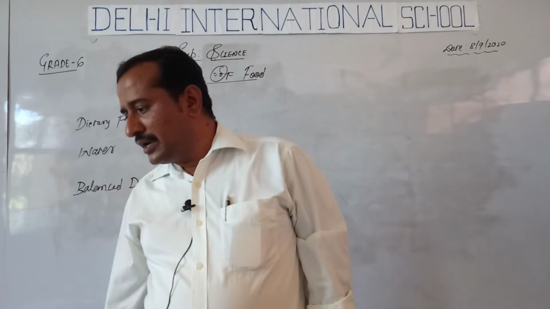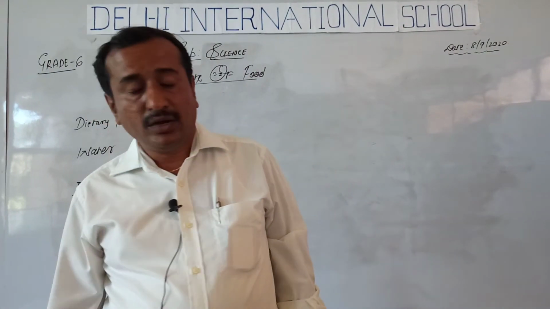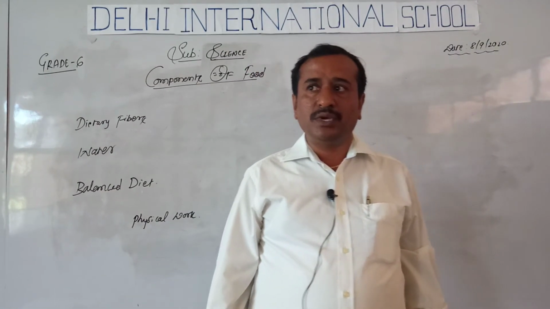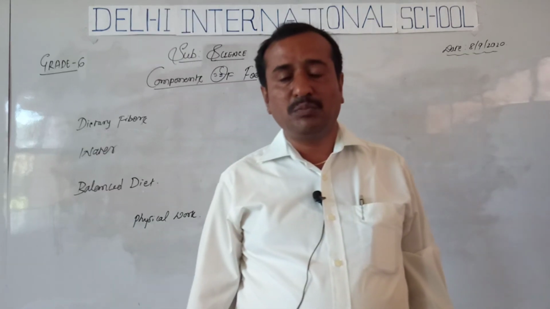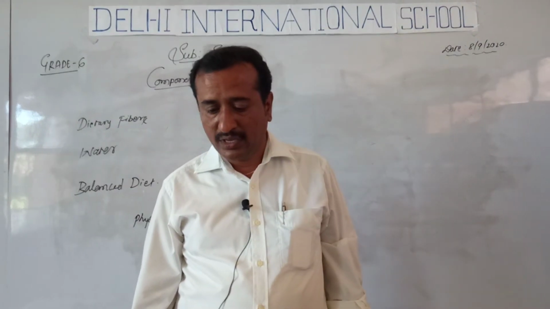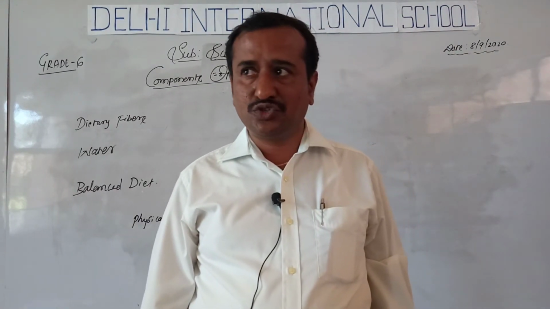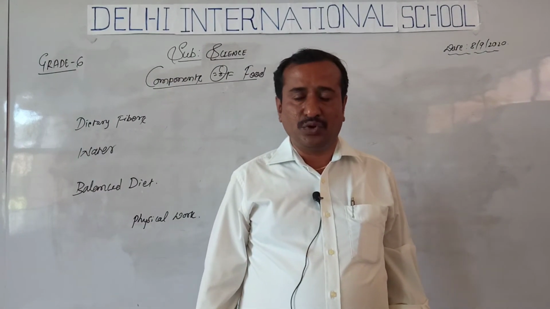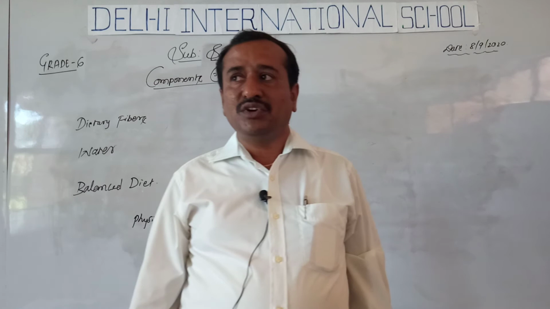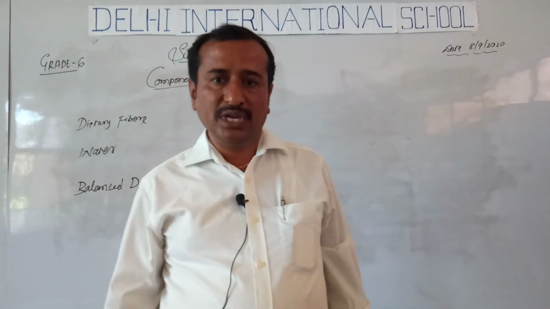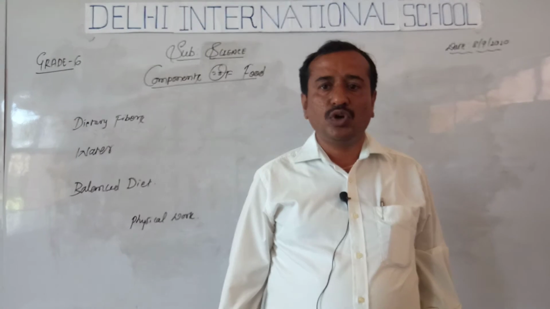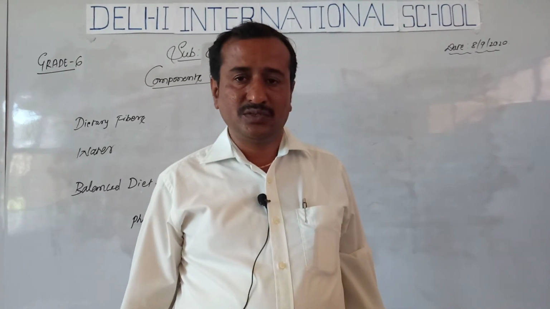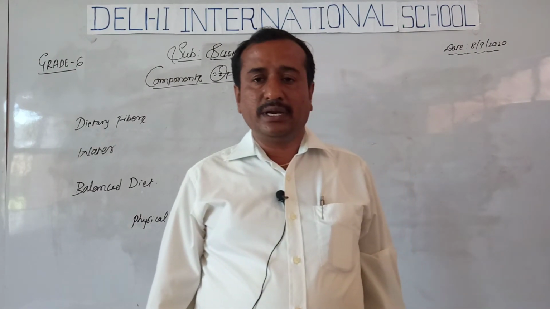Next, eating the right kind of food is not enough; it should be cooked properly. What does cooked properly mean? While cooking, some of the nutrients get lost. So it should be cooked in a way that it does not lose the nutrients present in the food. Similarly, if vegetables and fruits are washed after peeling, after removing the skin, it results in the loss of minerals as well as some vitamins. This should be taken care of.